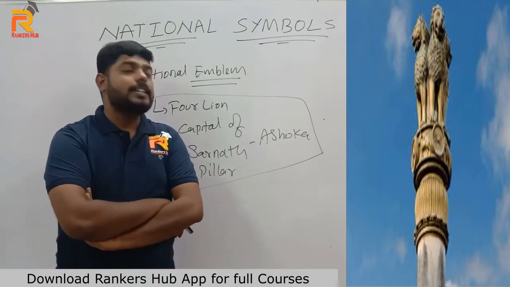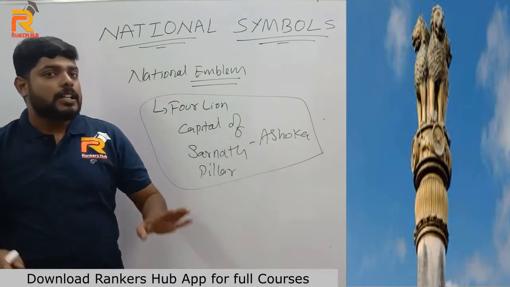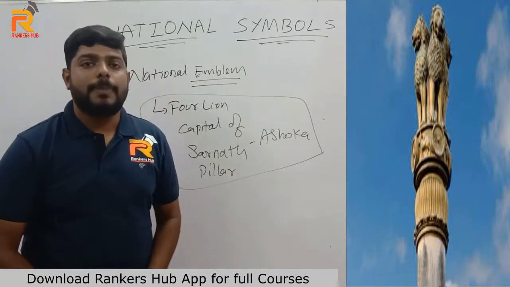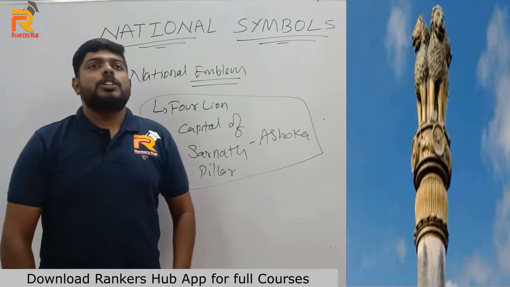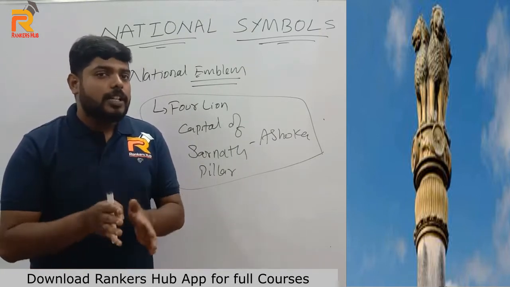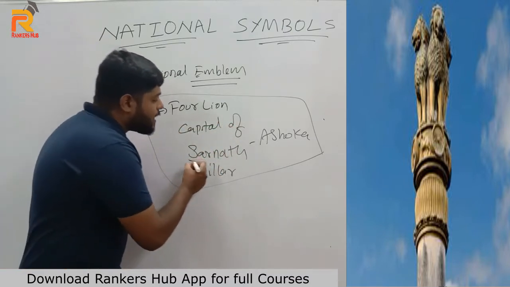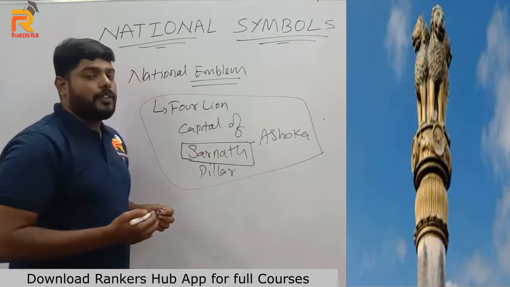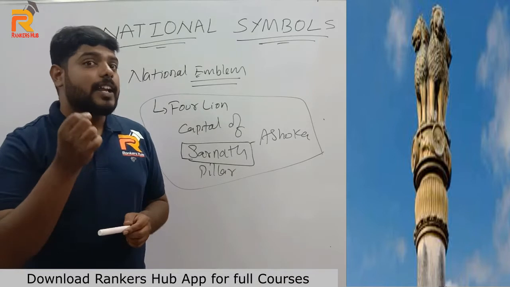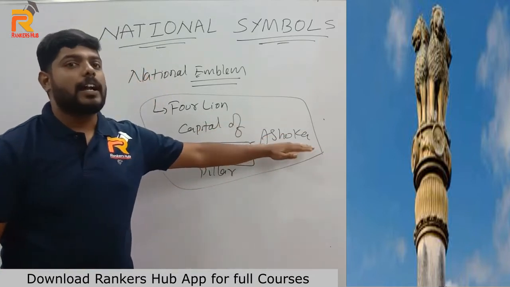So why has this been taken as our national emblem? Why were the four lions taken for this? We will discuss very simply why Ashoka gave pillars. The national emblem is something which makes the authorization, so for that we have taken the four-lion capital of Sarnath. From the examination point of view, this is very important, because many questions are asked about where we have taken our national emblem from. Our national emblem is taken from the Sarnath pillar, because of a very important character, Ashoka.